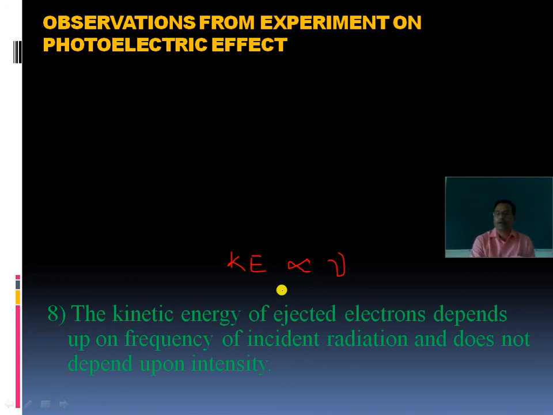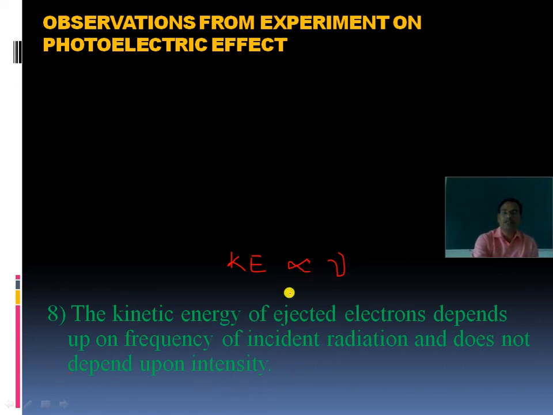For red light it was 0, means no emission takes place. For green light emission starts with 2.96 something times 10 to the power 5, and for violet light the speed of emitted electron was again greater as compared to the previous one. Which quantity increases? Kinetic energy. So kinetic energy depends upon frequency, it is independent of intensity of incident radiation,